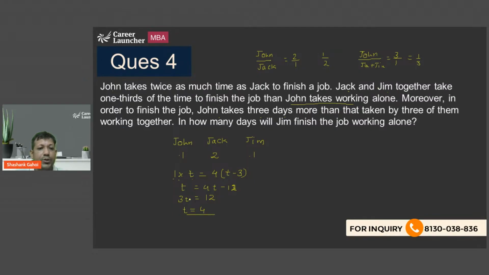Okay. So what is the total work that we are talking about? That is going to be 1 into T plus 3. So total work comes out to be 4. Now the question says in how many days Jim will finish the job working alone. So total work is 4. Efficiency of Jim is 1. So what is the total time taken by Jim? It's going to be 4, and the answer of this question is 4.